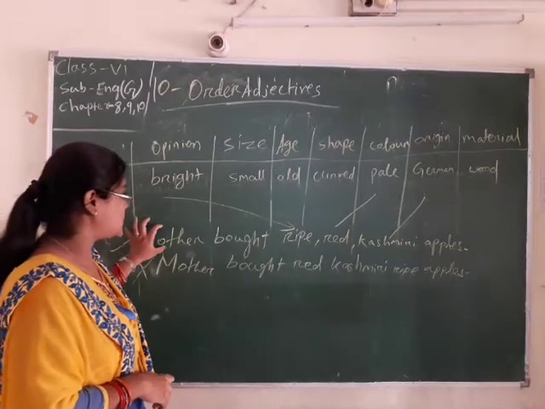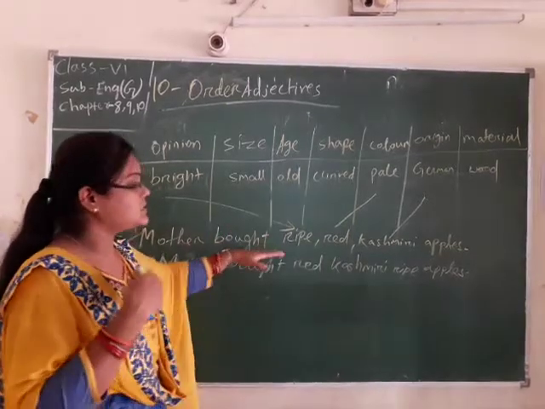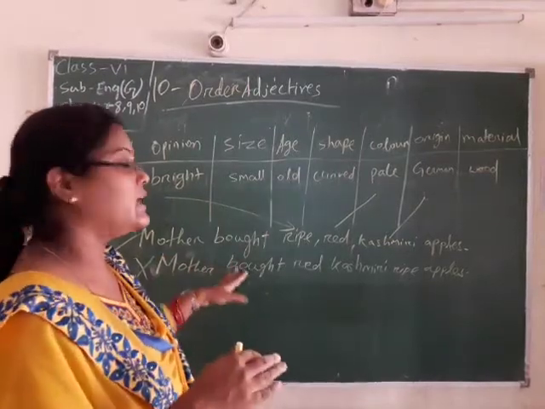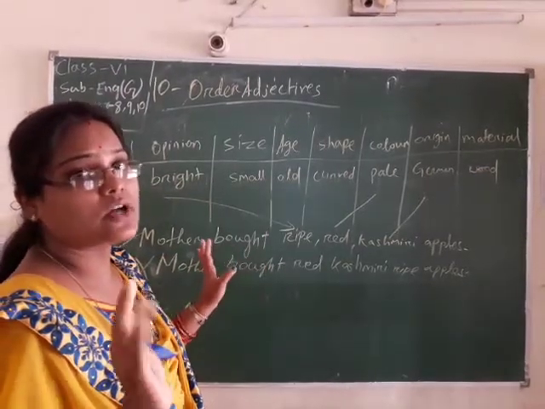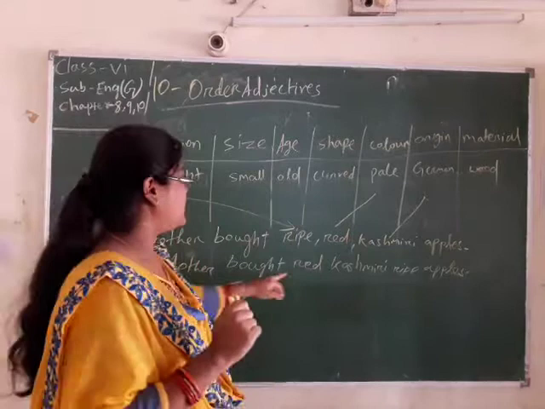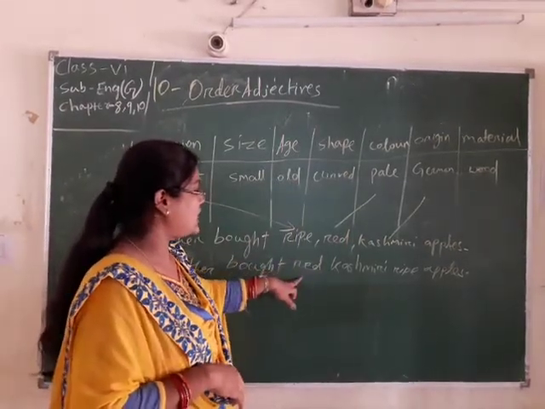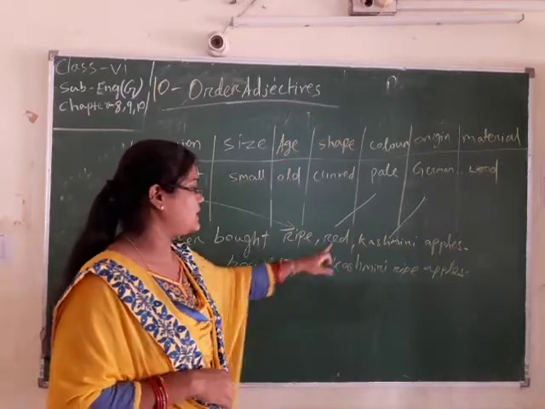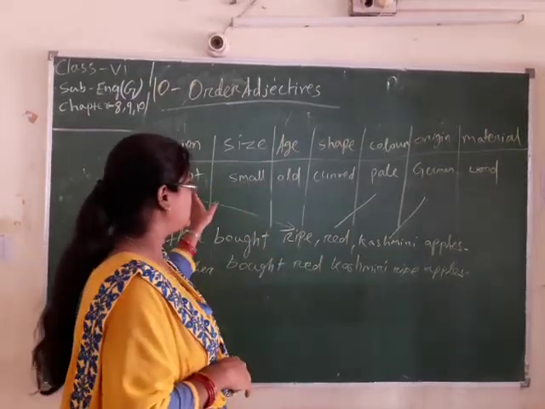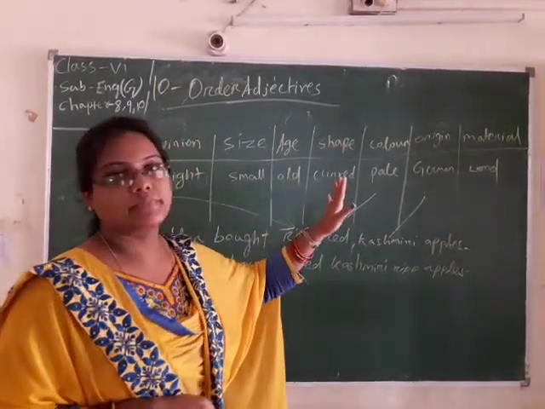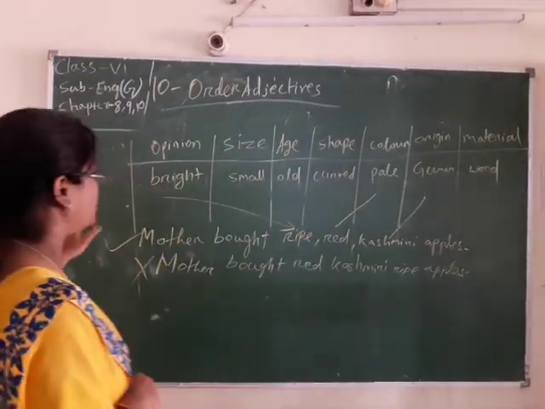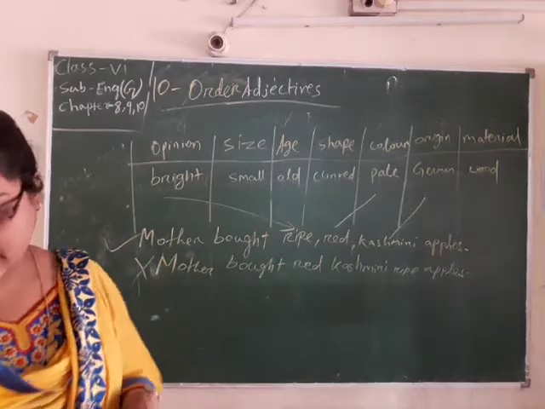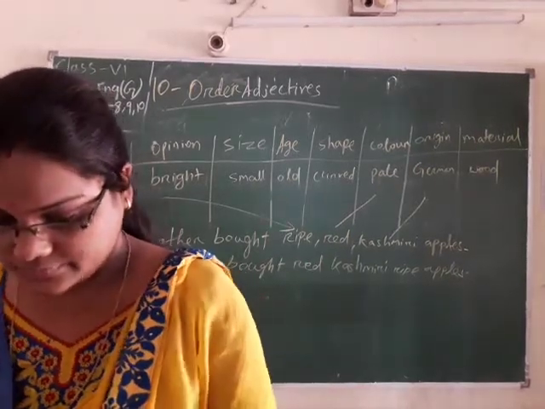So this is correct because it is situated in an order, but this sentence's words were not situated in order. First we add ripe, then red, then Kashmiri, because we follow the order table when we write or make a sentence.